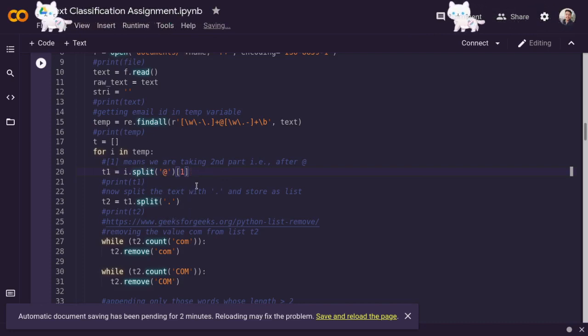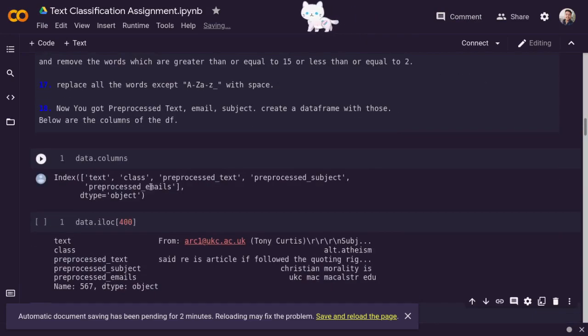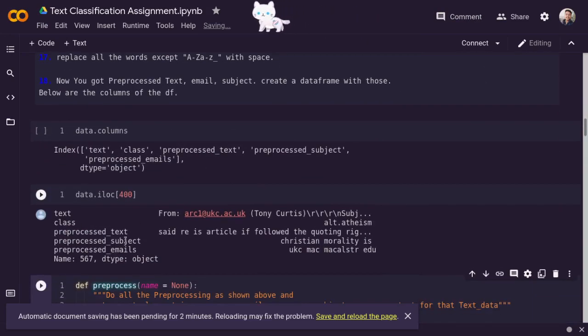Now suppose there is an email, let's take an example. There should be an email. Okay, text email.